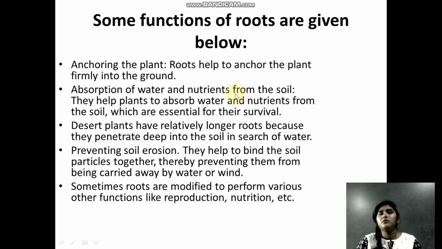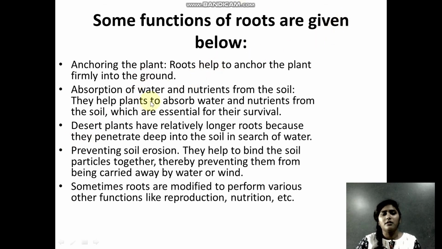The plants require water for photosynthesis. So we water the plants, where? We water the plants to the ground. So from the ground, who will help in taking out the water? The roots will help in absorbing the water, and then this will be transported to the stem, and then the stem will transport it to the leaves.